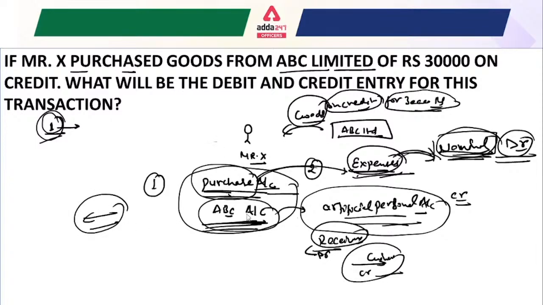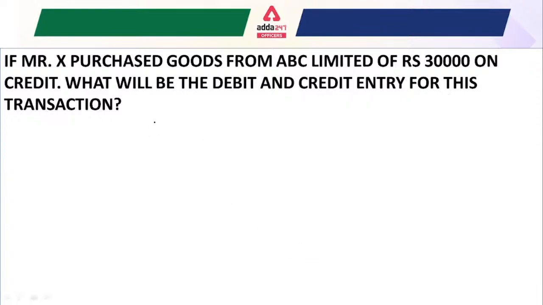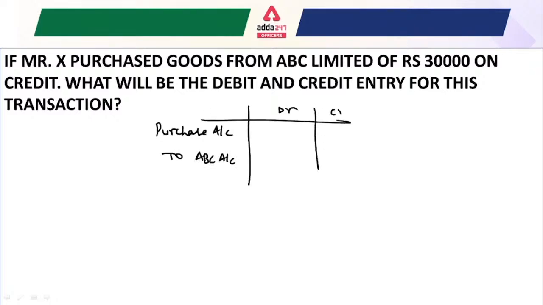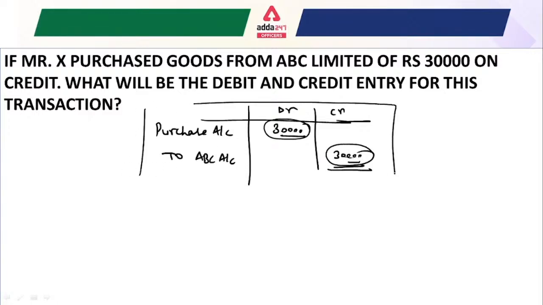So how will the debit and credit entry look? In the very simplest way, just write here purchase account, and to which account? To ABC account. Fine. And how do we make the debit and credit amounts? Purchase account, 30,000 rupees should be debited, while ABC account should be credited. So this is how we make the debit and credit of particular transactions. Okay. I hope it is clear for everyone. So that would be your answer here.